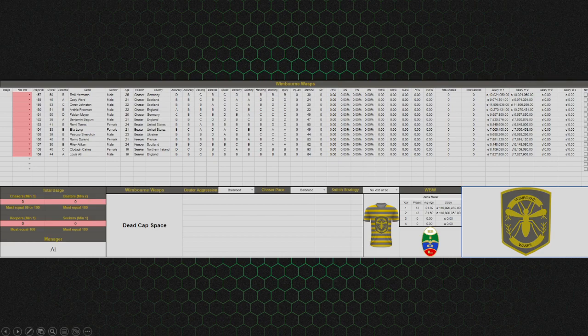What we talked about here with the stamina, chaser pace and beater aggression impact the stamina that is available to your player. If you play at a faster pace for chasers, they will have less stamina available because they're moving around a lot. They're doing a lot of things. They're going to get tired faster. So the faster you play or the more aggressive you play for beaters, the less stamina they're going to have available. Now, if you play slower as chasers or if you play more conservative as beaters, they're going to have more stamina available. So this number will increase. They'll have more available for usage. So that's something you could strategize around.